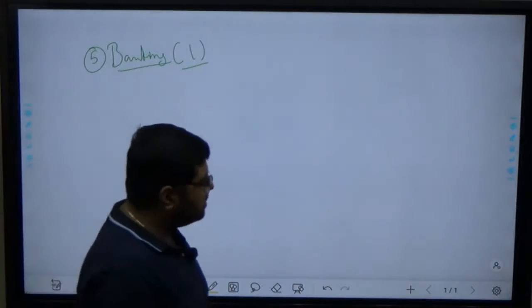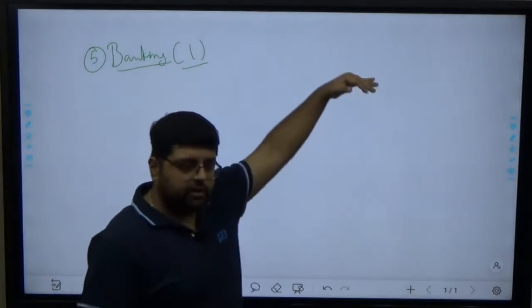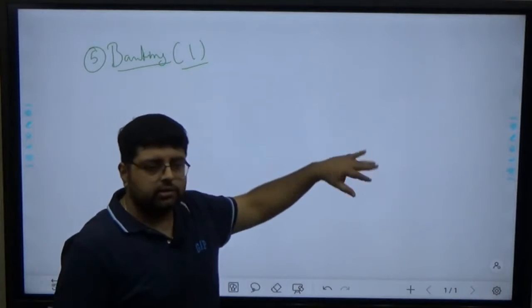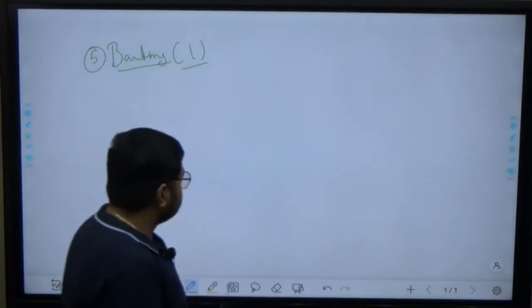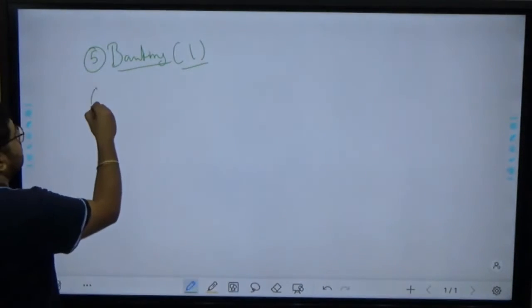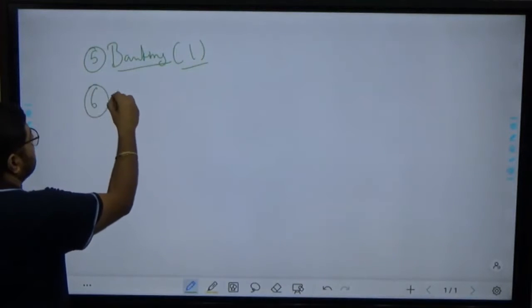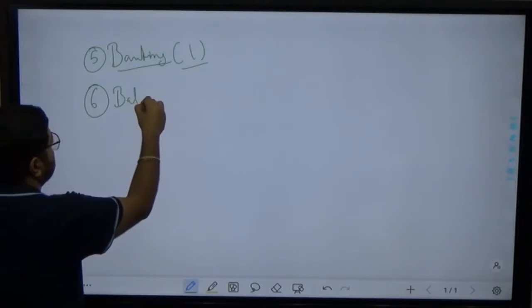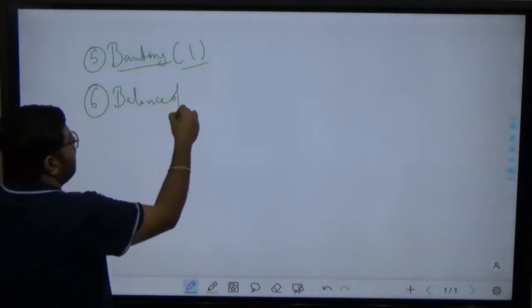So I am telling you, initially I told you that we are moving from most important to less important. Then comes balance of payment.